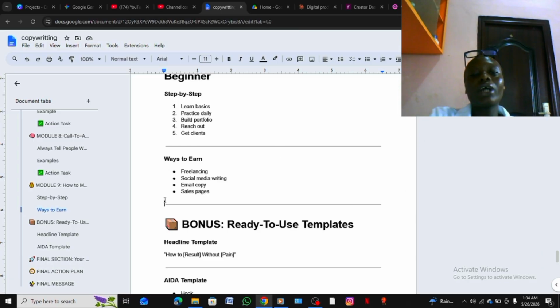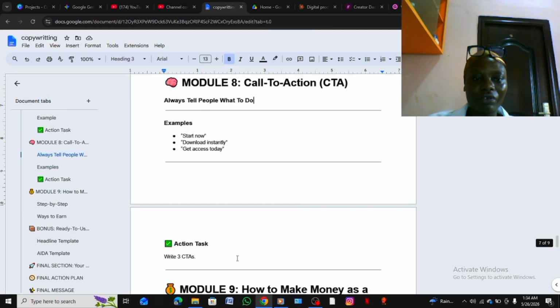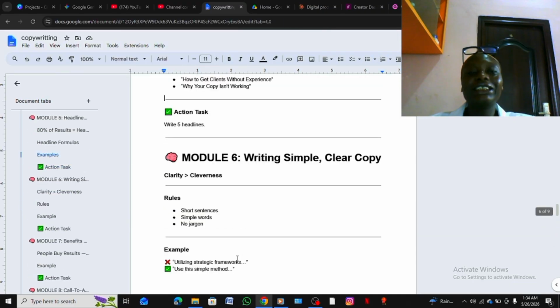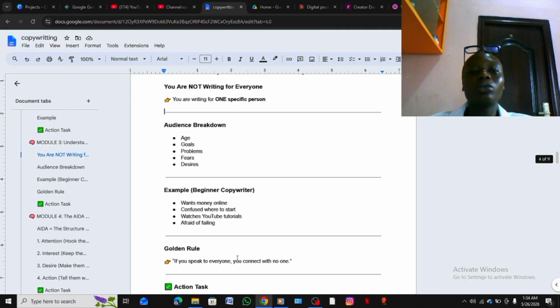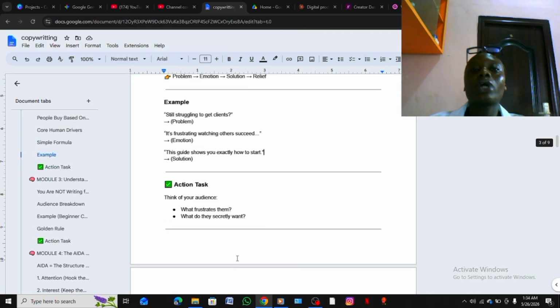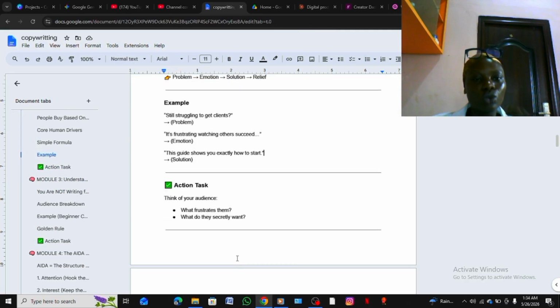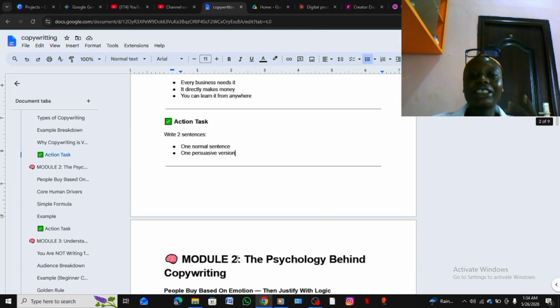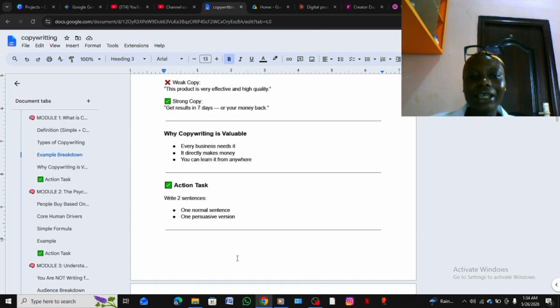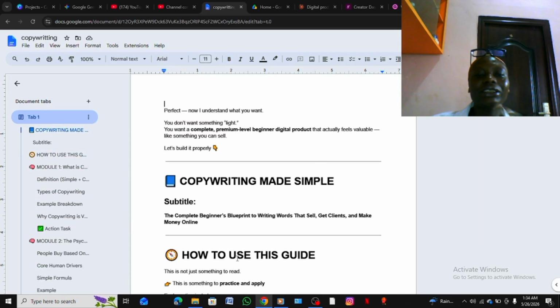If you have a bonus template, let's say we created a template with Claude, or we already created a template with ChatGPT, you can come and put it here. All you just have to do is to edit it. You must check where you can put in what you know. If you have experience, you can put in what you know in, let's say, module one, module two.